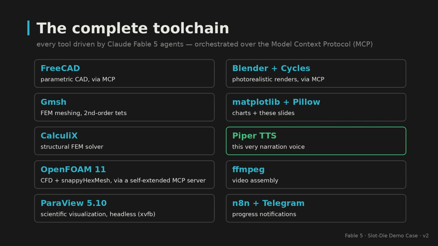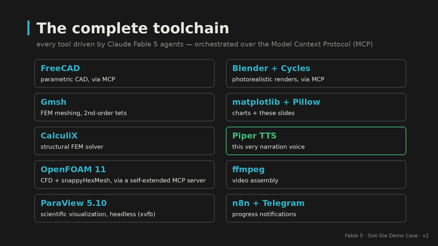Model Context Protocol. FreeCAD for parametric CAD, GMSH for FEM meshing, CalculiX as the structural solver, OpenFOAM 11 with snappyHexMesh for CFD. Through an MCP server, the agent extended itself when the built-in tool proved too limited. ParaView for scientific visualization, running headless.